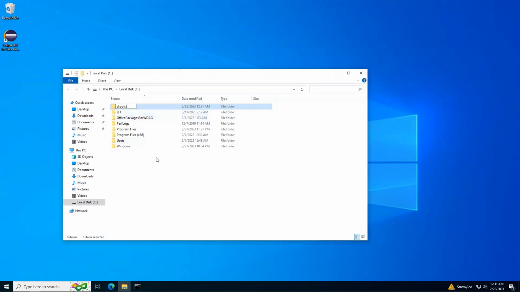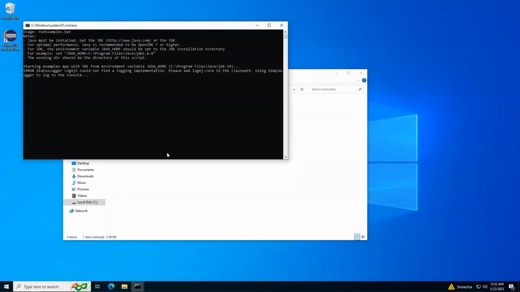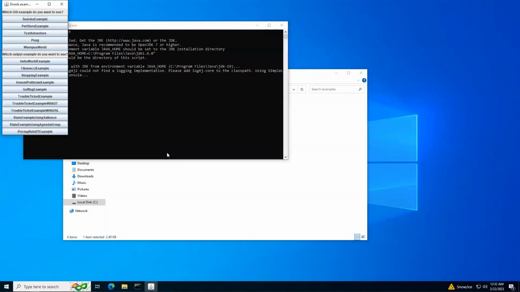In the terminal environment, we run the run examples command. The example program should start. We press the Fibonacci example command. We should see the Fibonacci number sequence printed in the terminal window.